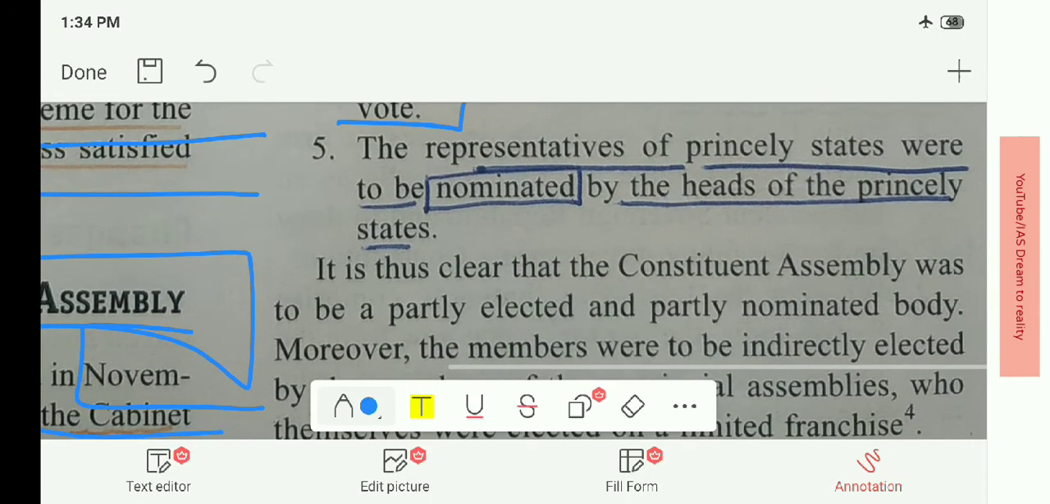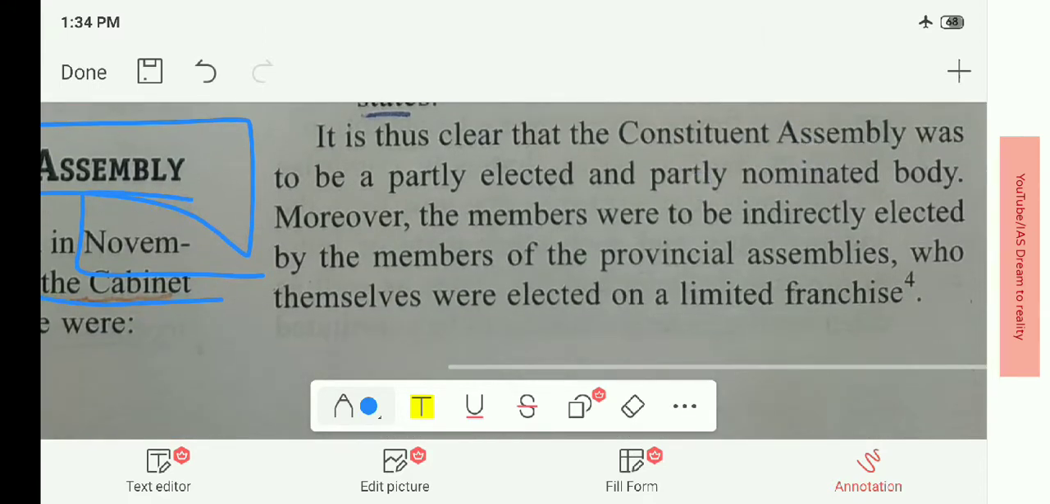The fifth feature was that the representatives of the princely states were to be nominated by the heads of the princely states. From this, we get to know that the Constituent Assembly was to be a partly elected and partly nominated body. So it was not completely an elected body.